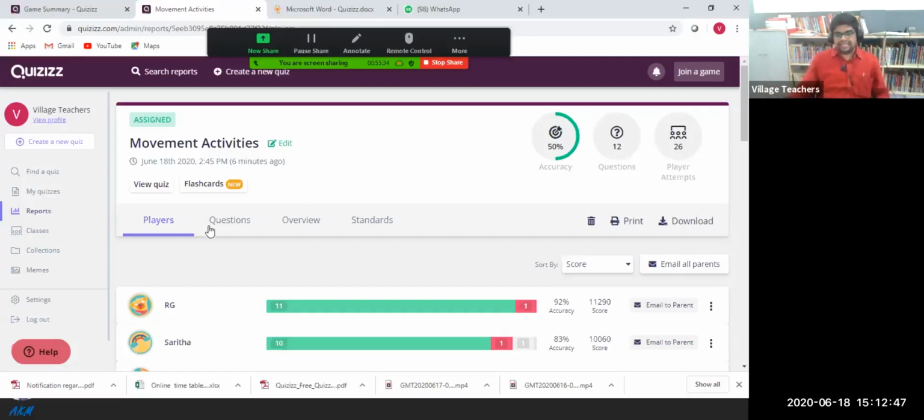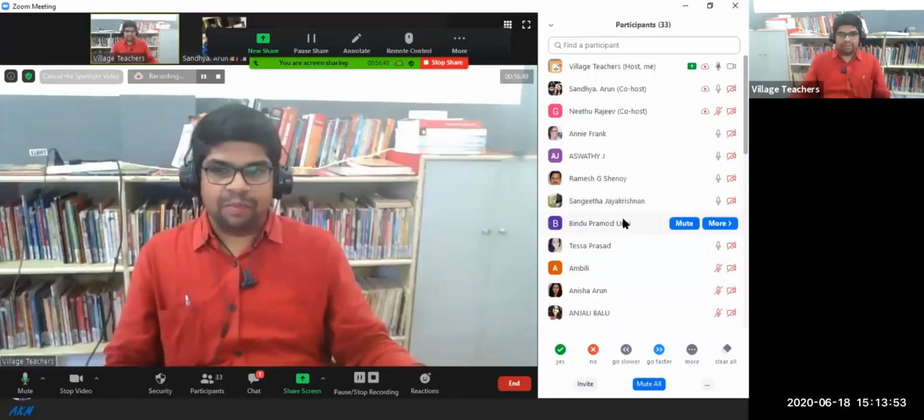What if they are using Zoom from the mobile? Then they will minimize the Zoom and attempt this. Correct. They will minimize the Zoom and attempt it, and we can ensure that the students are attempting, because I can see the students' dashboard. During the live quiz, you are not supposed to send the link through any other option, WhatsApp or something. You are supposed to send the link through the chat box. I hope it is clear.